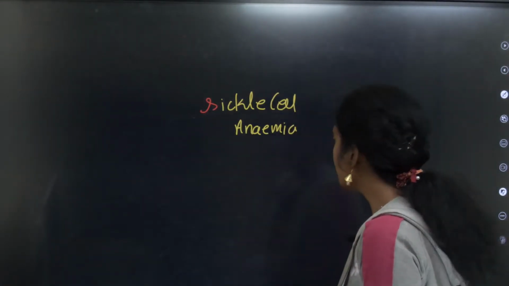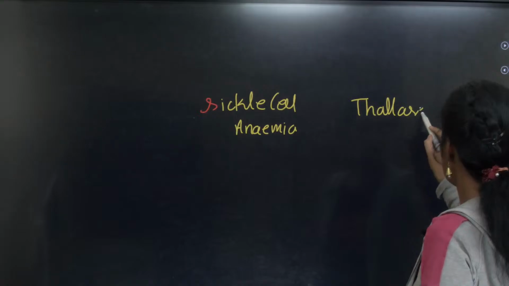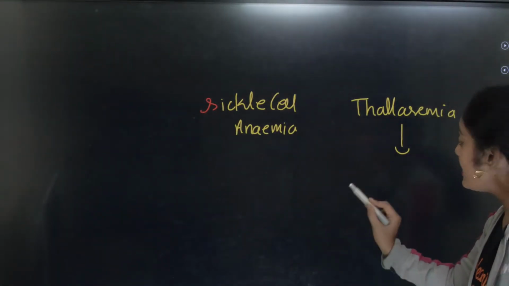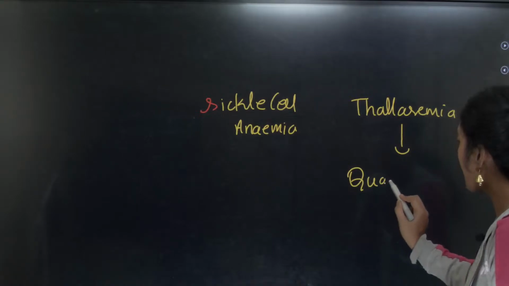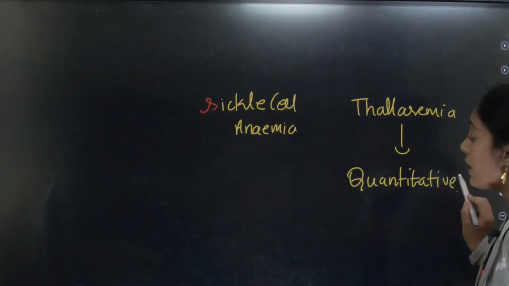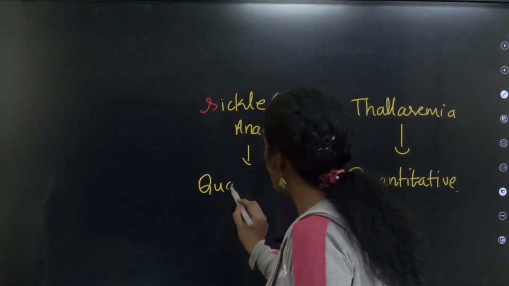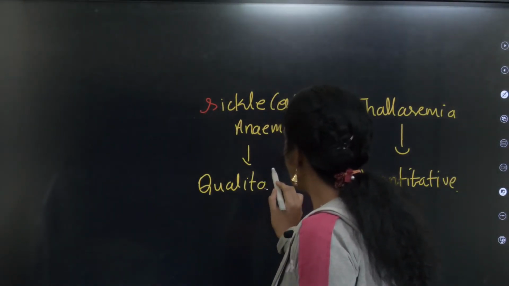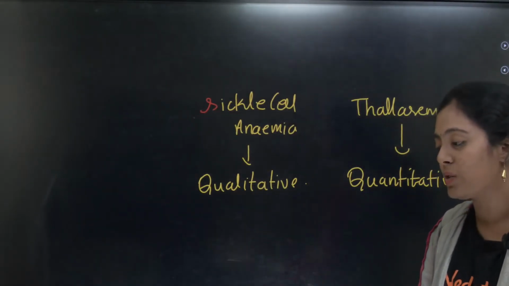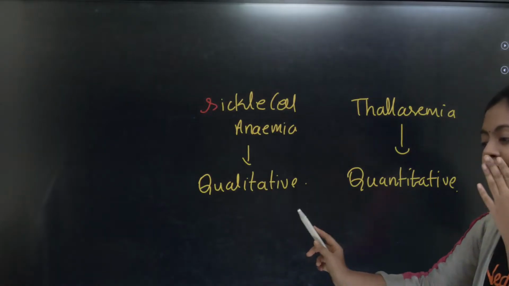Yes, sickle cell anemia, thalassemia. I hope the spelling is correct. Children, thalassemia is a quantitative problem. Okay, whereas my sickle cell anemia is a qualitative problem. Okay, this can be a potential question in your exam. Which is quantitative, which is qualitative? Understood? Any doubts here?